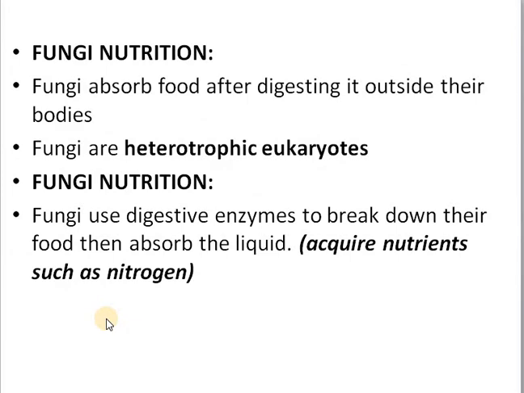So how do these fungi get their food? As I told you in the very beginning, fungi absorb food after digesting it outside with the help of extracellular enzymes. What are extracellular enzymes? Enzymes which are produced by the fungi and which are acting on the outer side. And these fungi are heterotrophic eukaryotes because they do not synthesize their food, but they take food from the environment.